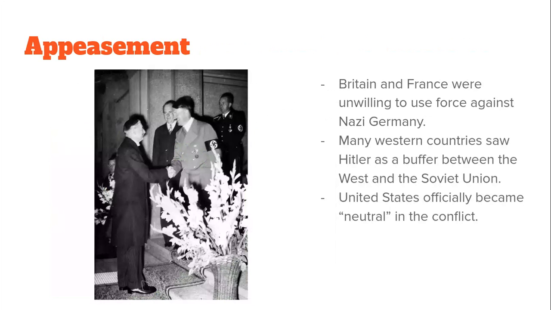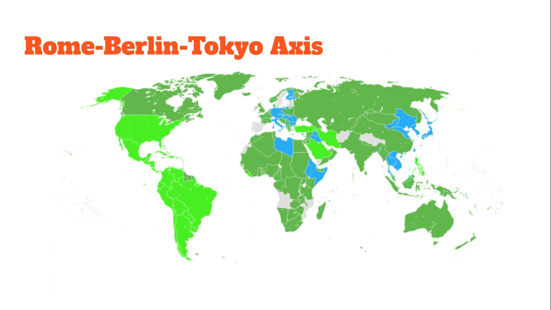The United States also becomes neutral during this conflict. They don't want to get involved. And they signed the Neutrality Acts in the 1930s in order to really fulfill this. However, it's going to be an open secret that the United States will be giving the Allies weapons and aid during this time period. War, unfortunately, can be very good for certain sectors of the economy, particularly sectors that make weapons and bombs and things like that.